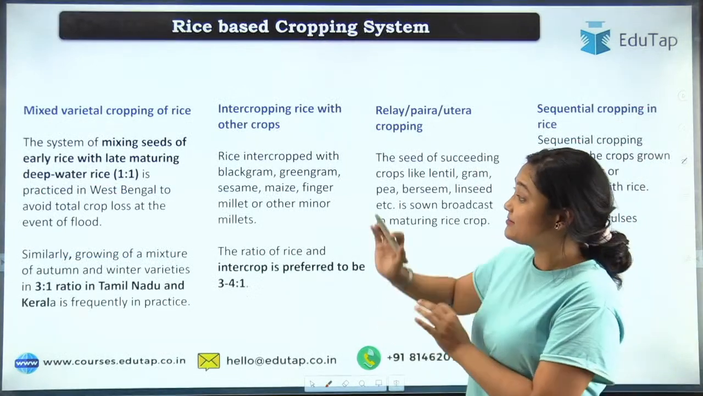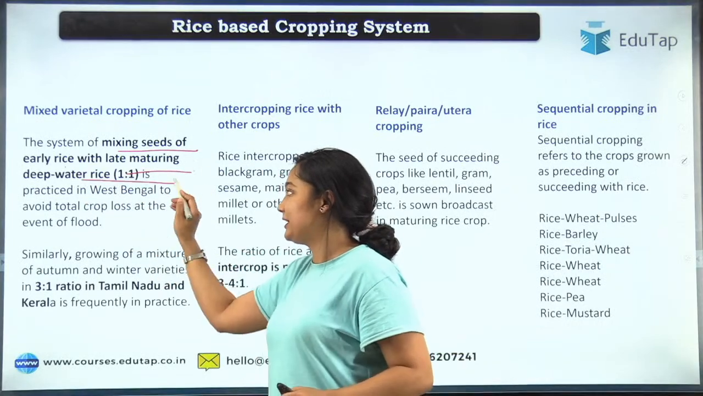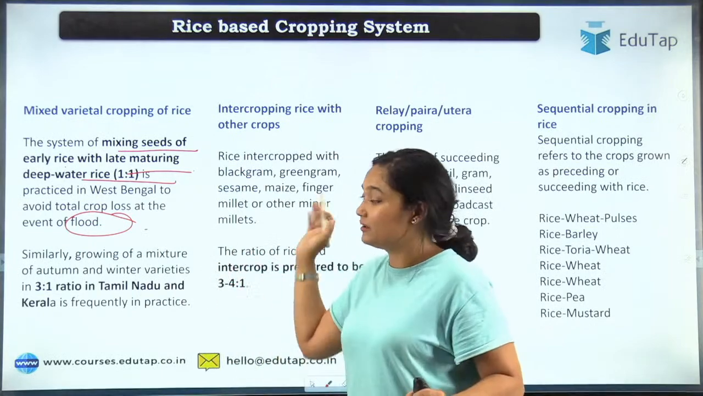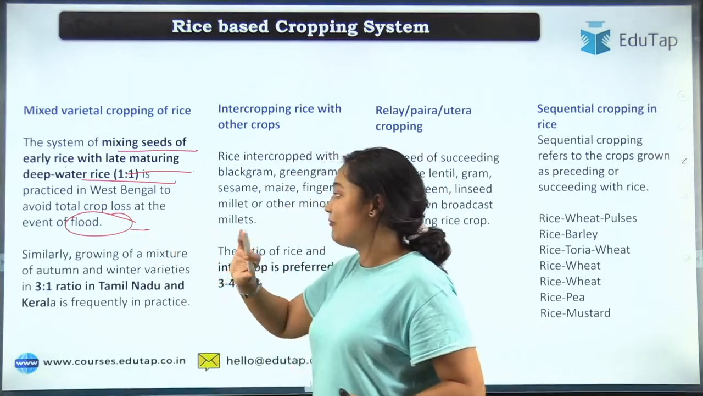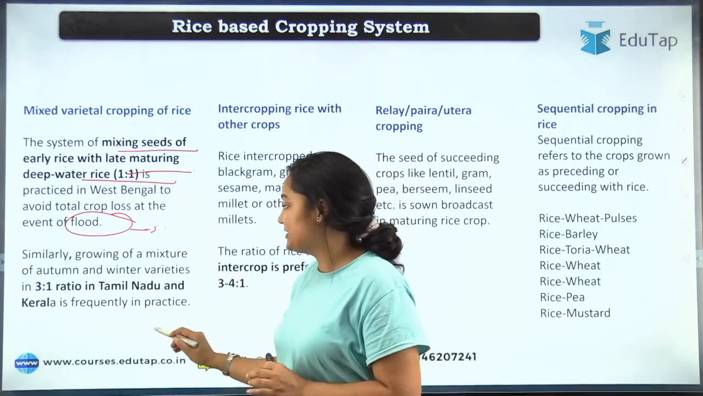So moving to the explanation part now, let's see. Mixing of seed, early rice with late maturing deep water rice. So 1:1 is there. Why does this happen? Because we know flooding conditions can happen in the east region. So to avoid that we do that, so that there is no complete loss of our crop. So the farmers go for this particular strategy.